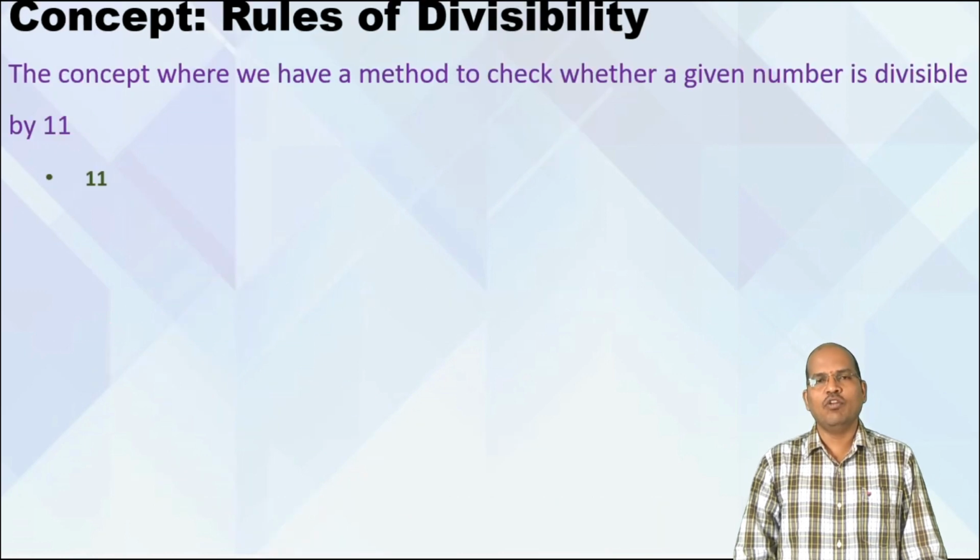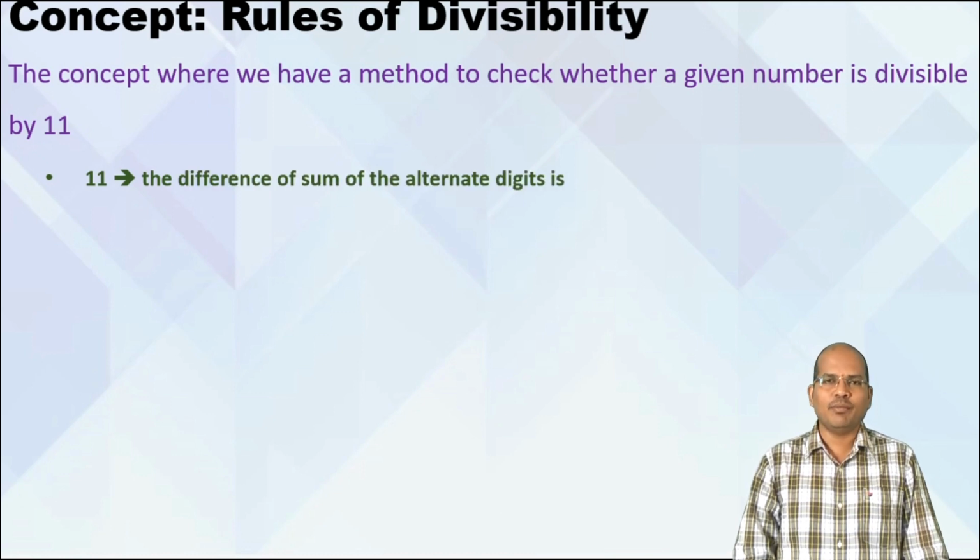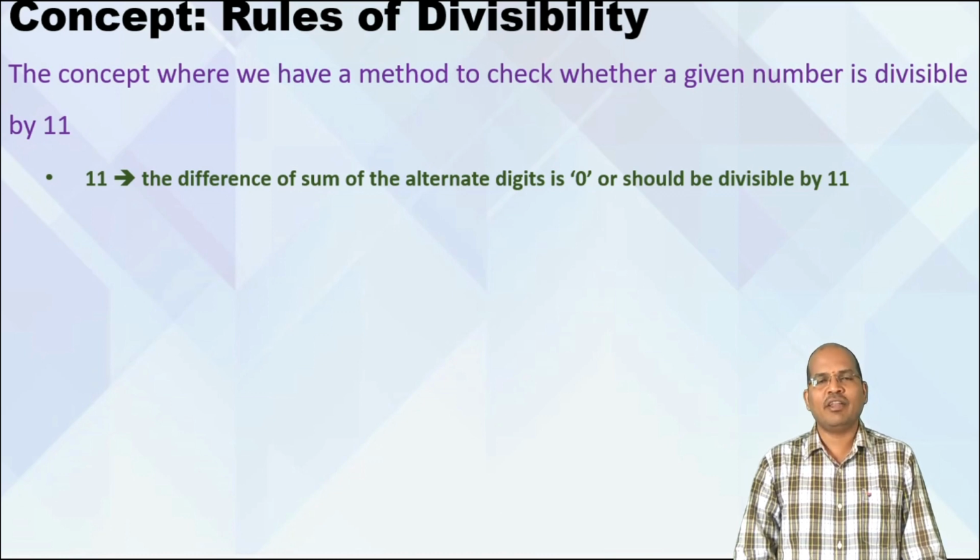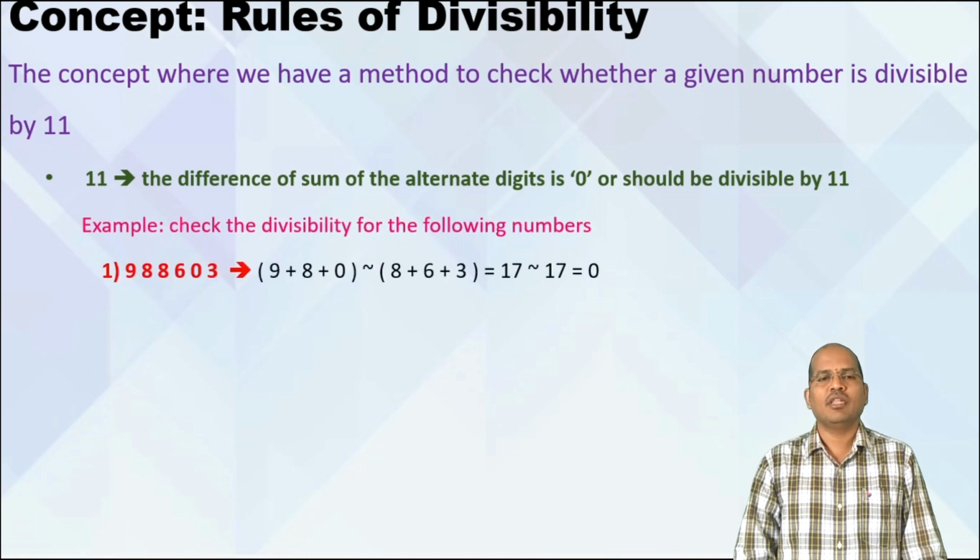Let us check the rule for 11. What is the rule for 11? The rule for 11 says you need to find the sum of the alternate digits and take the difference. And if that difference is 0 or if that difference is a multiple of 11, then we say that the given number is divisible by 11. Now let us take an example. The example goes like this.